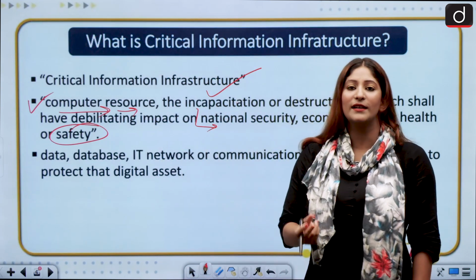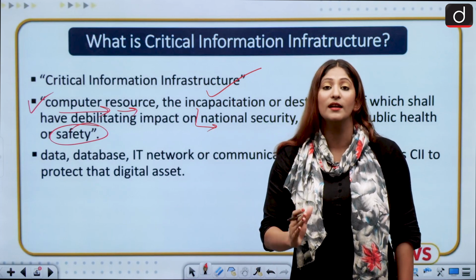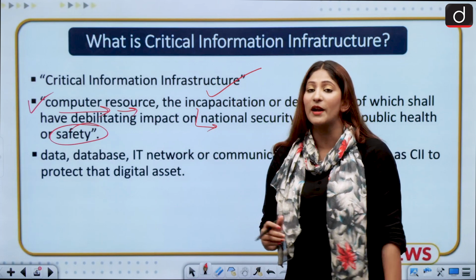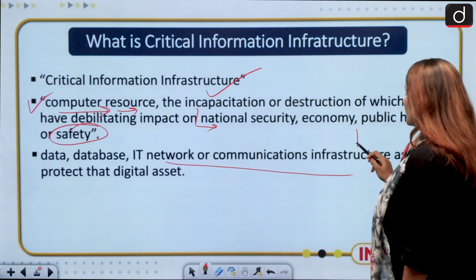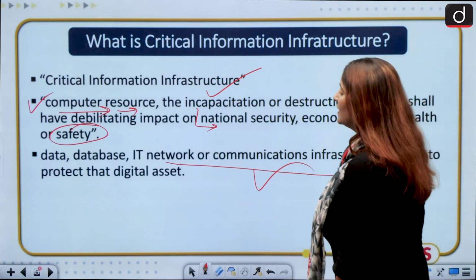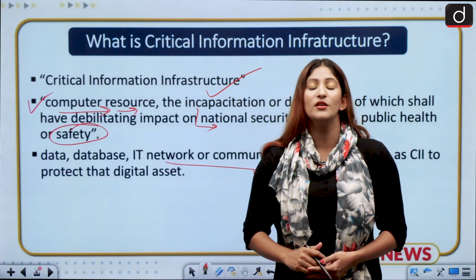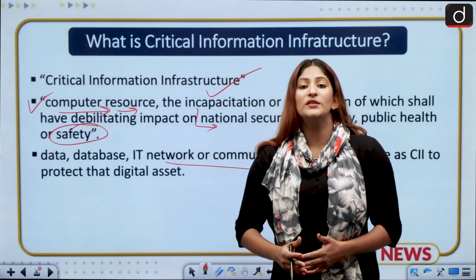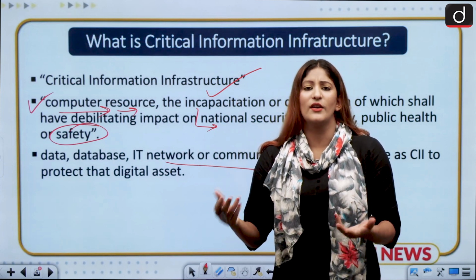Similarly, for the IT section of banking companies, it's important that we save it and ensure that it remains private. The database of the transactions remains private in nature when needed. Database, IT network or communication infrastructure are declared CII to protect the digital assets. If two countries are at war with each other, they will try to incapacitate the other country with respect to the seamless working of its economy, polity, or national security.